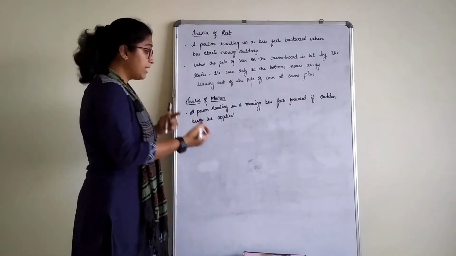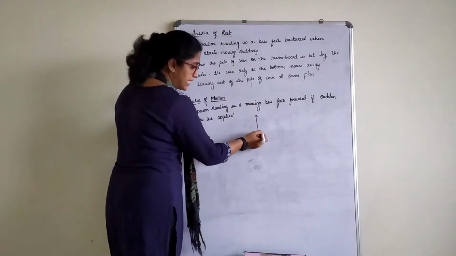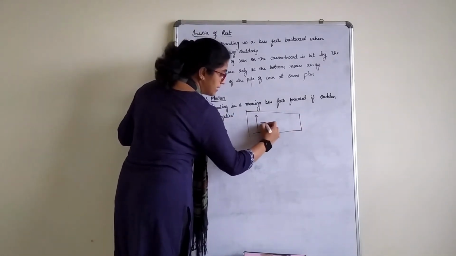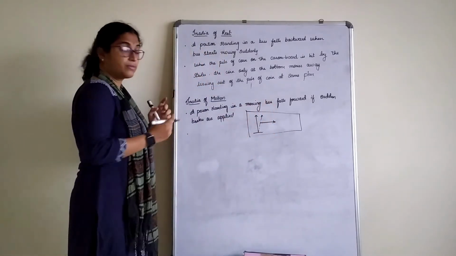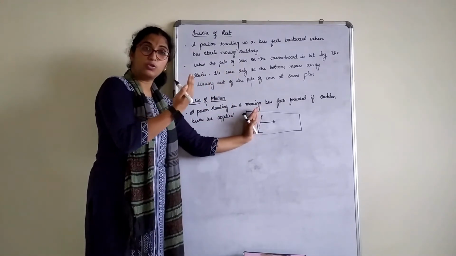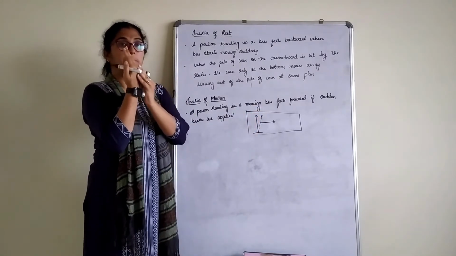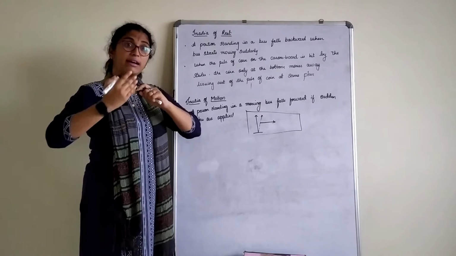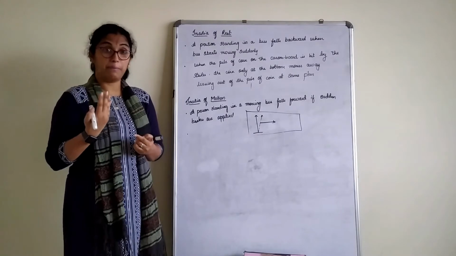Imagine now this is you, sitting here. The bus is at rest, correct? So this is the bus. Now suddenly the bus starts moving. You also are moving along with the bus, but since your body is at rest, it moves backward. You are here only, but the bus made you move forward, while you are in the sitting position. So you tend to stay in that position when the bus moves forward. That is why you feel that you are moving back, right?